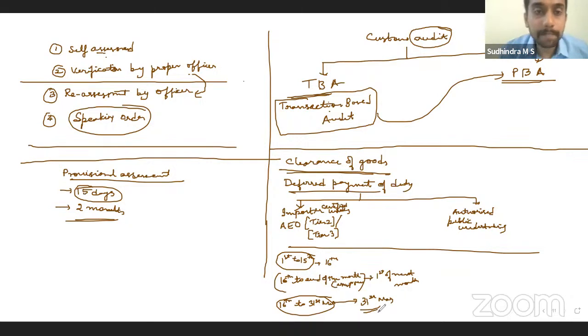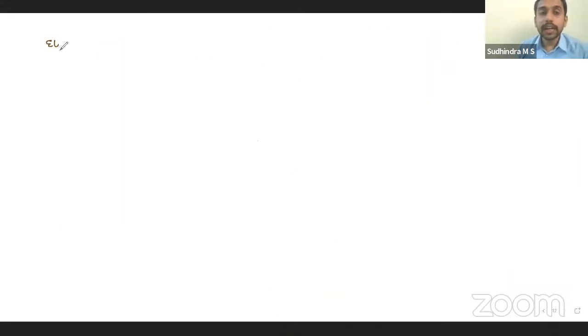Clear with this deferred payment? Yes. All the assessments that happen under customs are now faceless, faceless assessments through the IceGate portal. Payments also, in most cases, happen through the electronic cash ledger. The concept of electronic cash ledger is there in customs too, the same concept as we have in GST, right? Electronic cash ledger to pay duty, interest, penalty, etc.